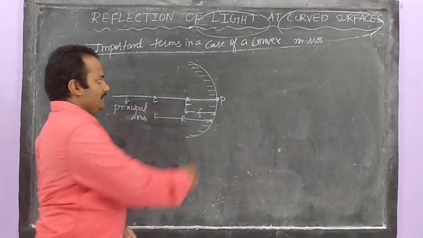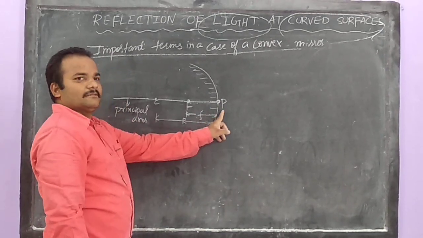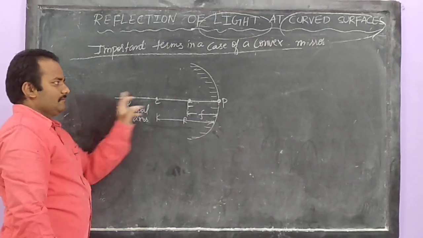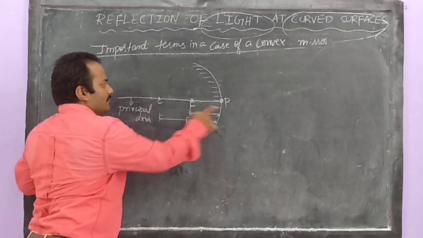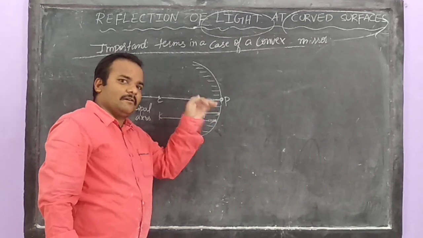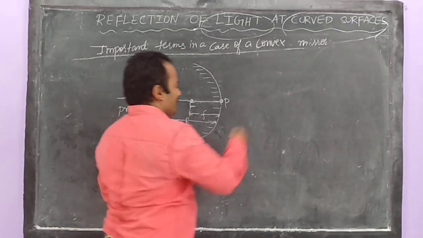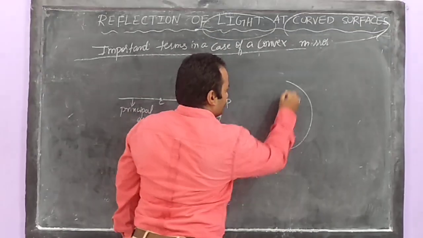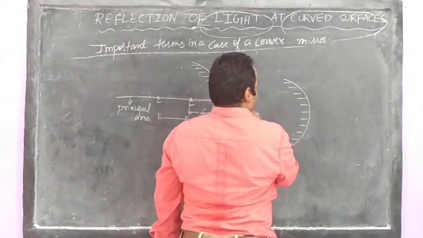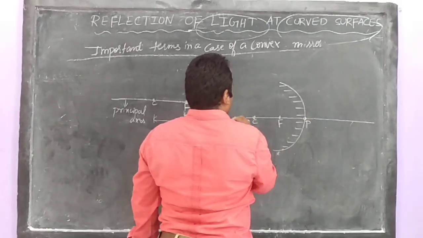What is P? P is the midpoint or the center point of this convex mirror. And after mentioning the pole, you should draw an imaginary line from pole to the center of curvature. This is the imaginary line or the horizontal line that passes from pole to the center of curvature. Be careful in focus. Focus is similar to concave, but remember that here the reflecting surface is outwards. So I help you with one diagram. It will make it easy for you to write down the point for focus. This is the principal axis, pole, focus, center of curvature.